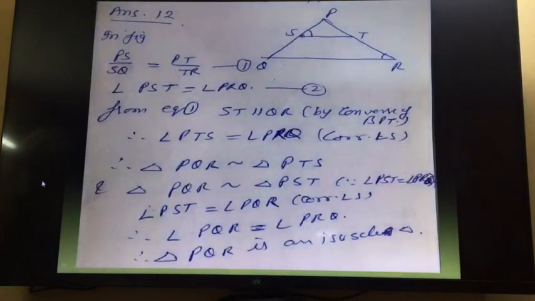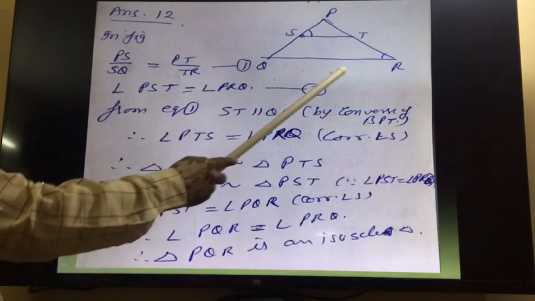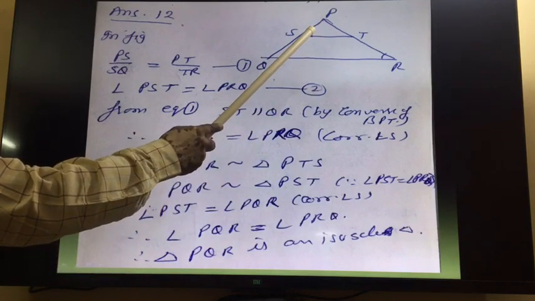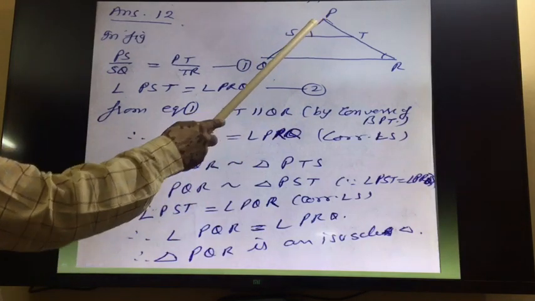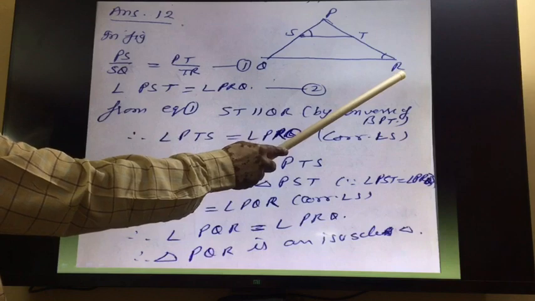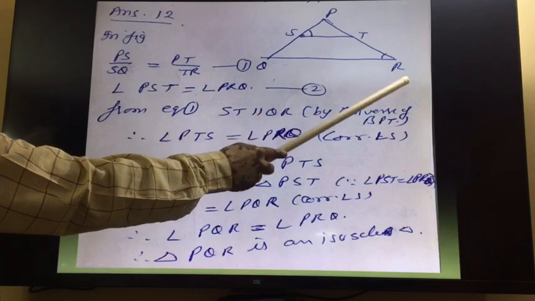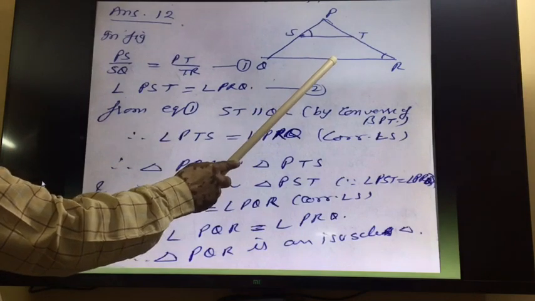So see the solution. PQR is a triangle given here. Angle PST is equal to angle PRQ, and the ratio PS upon SQ is equal to PT upon TR. It is already given. So because the ratios are equal, ST will be parallel to QR, right?